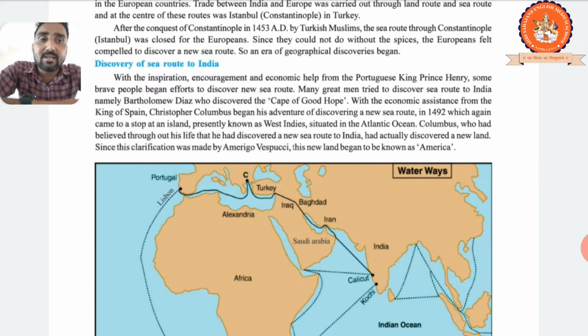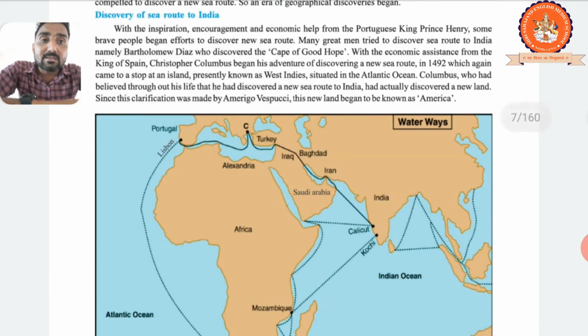Throughout his entire life he thought, okay, I discovered the sea route to India, I discovered India. His entire life, to this date, he believed that he found the Indian sea route, but actually he discovered a new island, a new land, a new place, not India. Got it? We know who discovered the sea route to India, right?